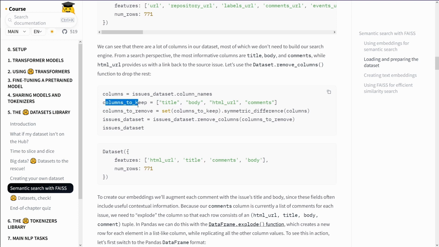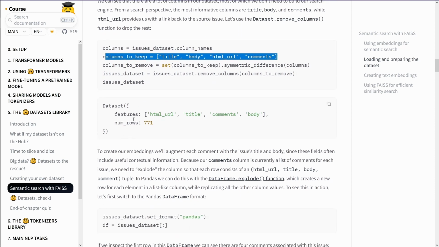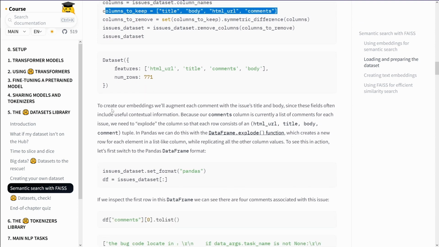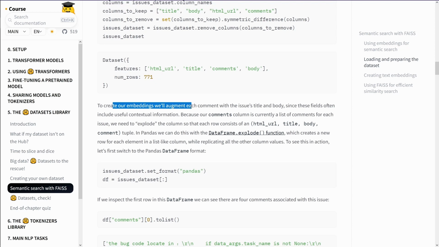So columns to keep. This looks like a data frame. Set symmetric difference, issues, remove columns, issue dataset, features, body, number of rows. To create our embeddings, we'll augment each comment with the issue's title and body. These often include useful information. The comments column is currently a list of comments for each issue. We need to explode it.